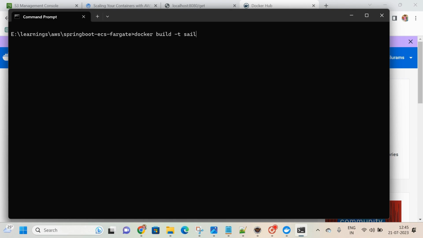Okay, Shailu Rams is my Docker ID, hyphen, which is Spring Boot ECS. First of all, if any images are there, please cross check. Docker images, no images are there. Okay, docker build -t